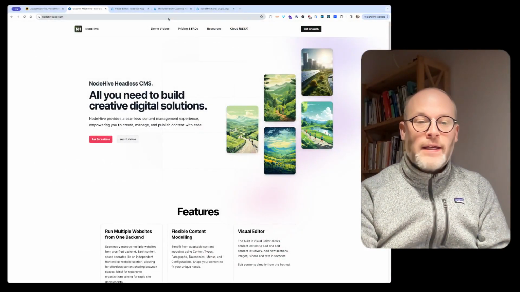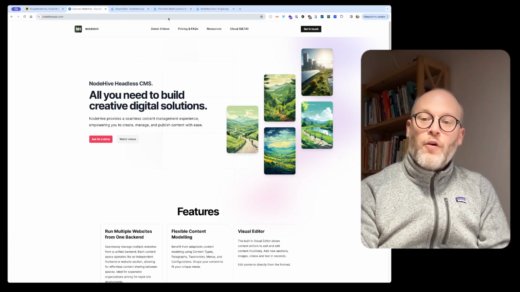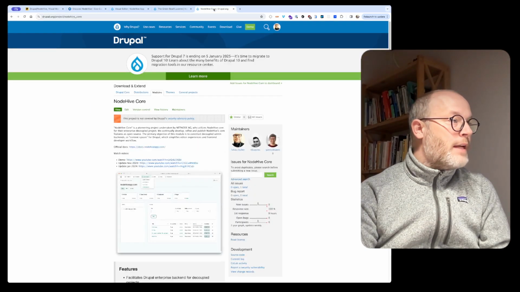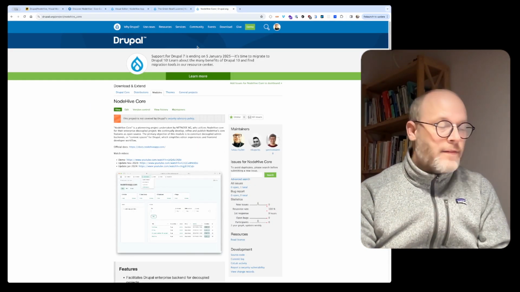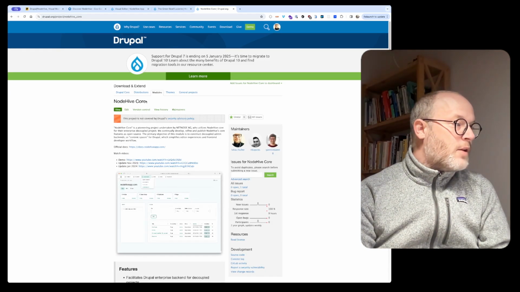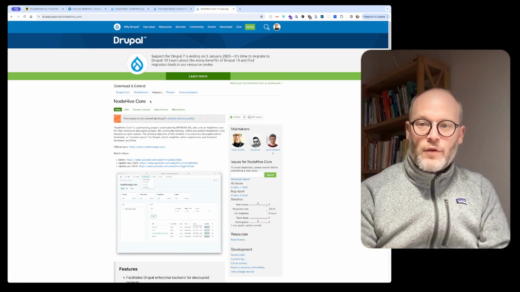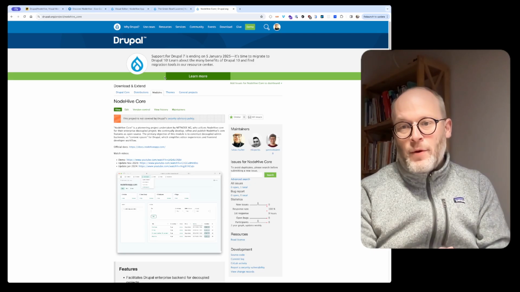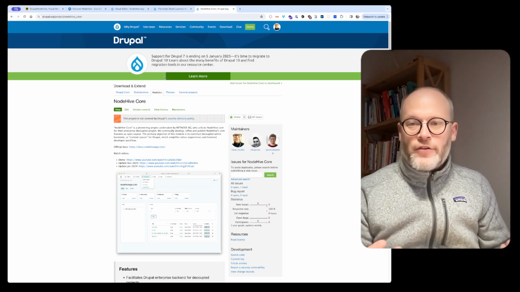NodeHive is a headless content management solution built on top of Drupal. It's fully open source, so you can use that functionality I'm gonna demo in a second. When you install the NodeHive core module, you get the Spaces functionality out of the box. But before I dive into the demo, I want to explain why the concept of Spaces is actually relevant.